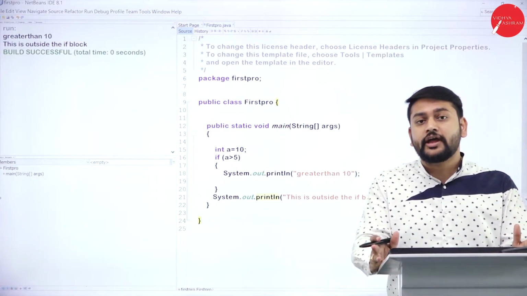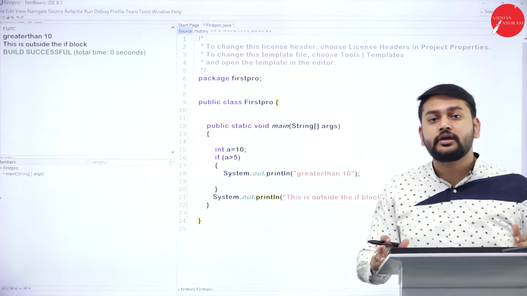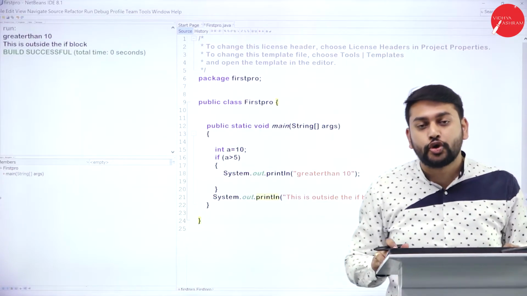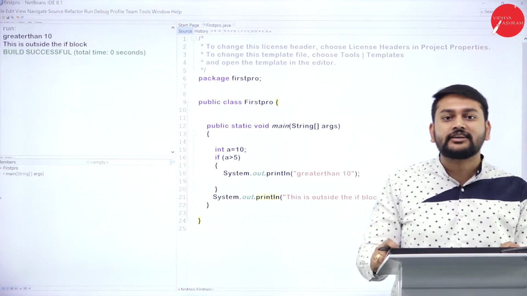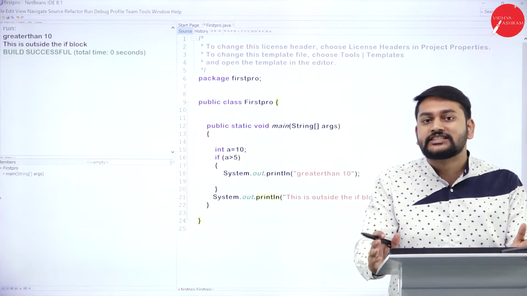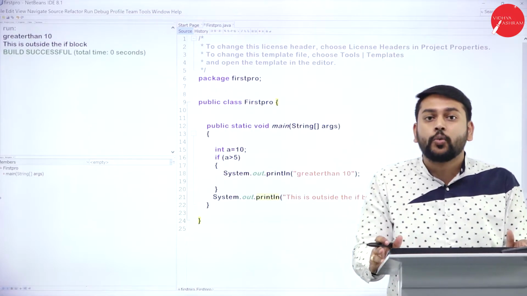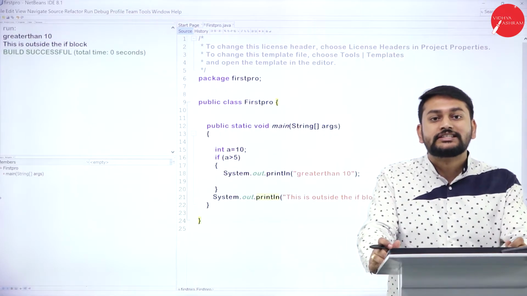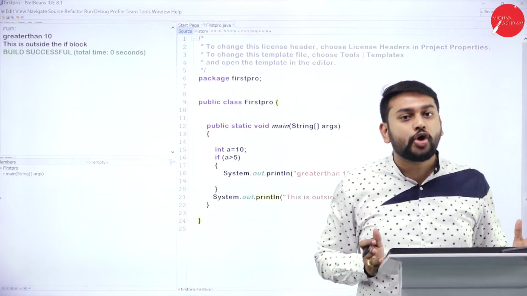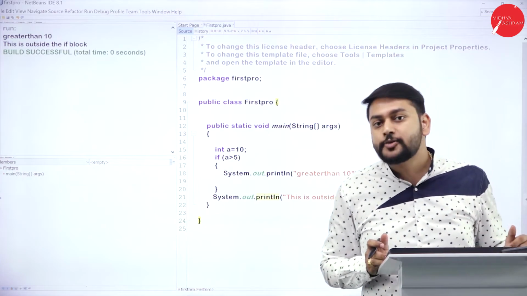So guys, whatever we have discussed in the theory part, the same thing, that is simple if and if else, is what I would like to show you practically, how exactly it is working. You don't have to do anything, you just have to observe how exactly the practical programs are working with respect to the concept of simple if and if else. So now I would like to demonstrate that concept with the help of NetBeans IDE.